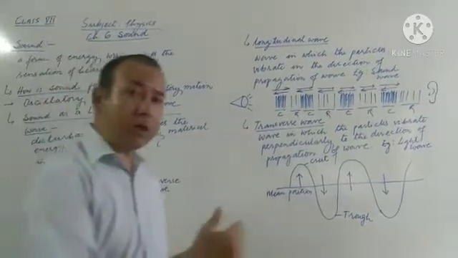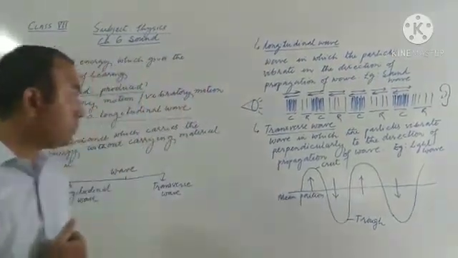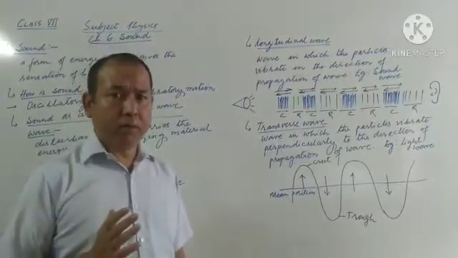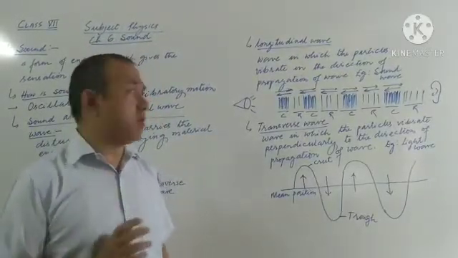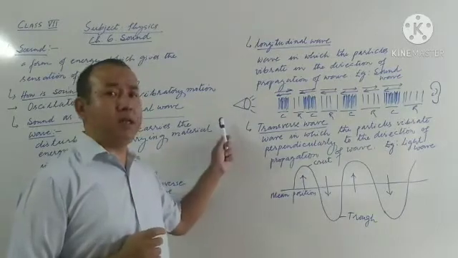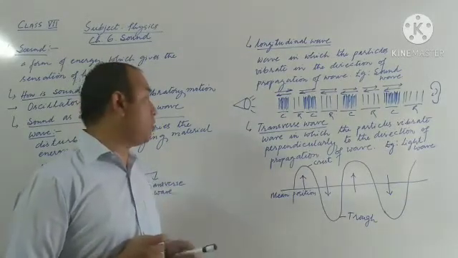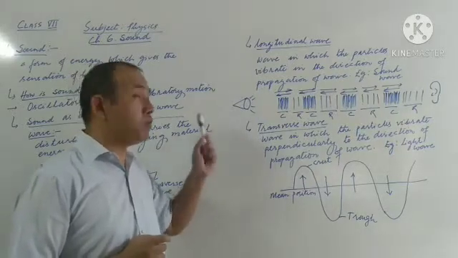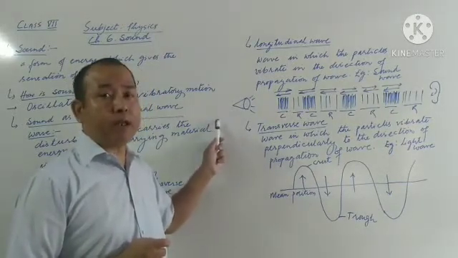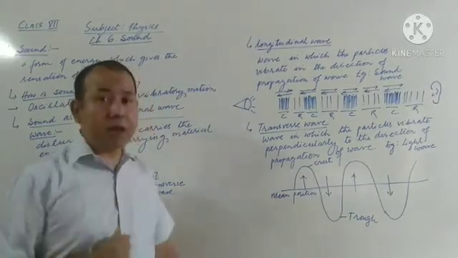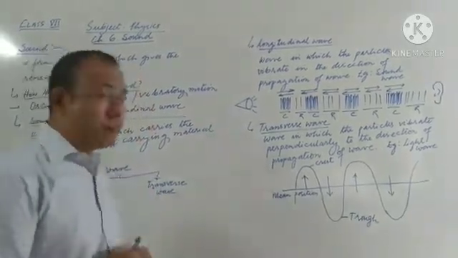Okay, that is going forward and coming backward. So, any vibrating body can produce sound. Like when I hit this board, I am applying force on this board, and because of this the board is vibrating, and this vibrating body is producing the sound. So just now we learned how sound is produced.